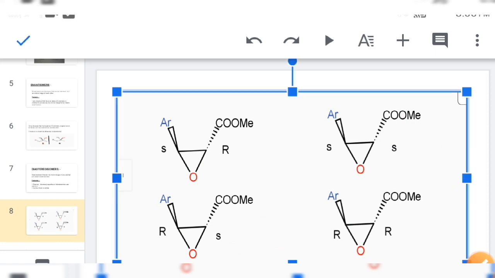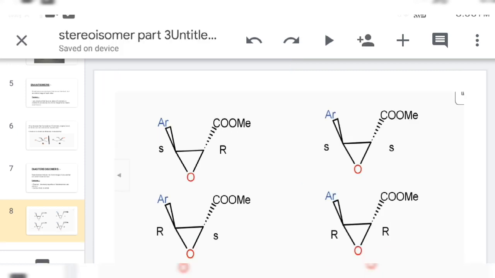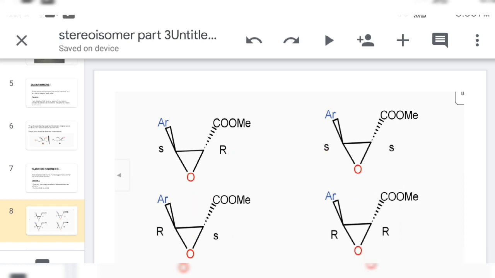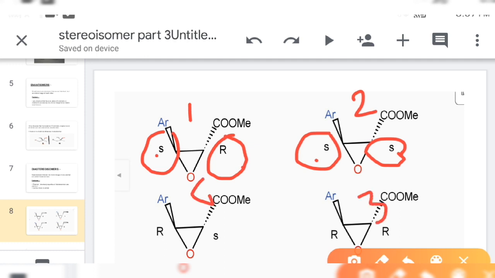So R and S are enantiomers to each other. S, R, R, they are enantiomers to each other. But S, R, S: one center remains S here, another center changes from R to S. So we will call 1 and 2 diastereomers.